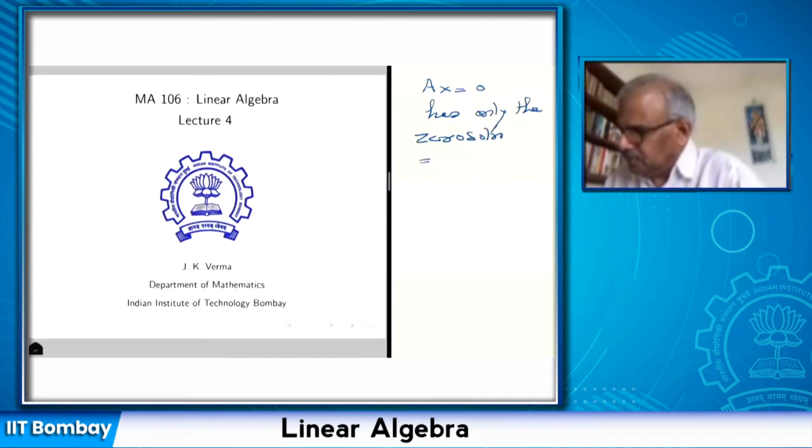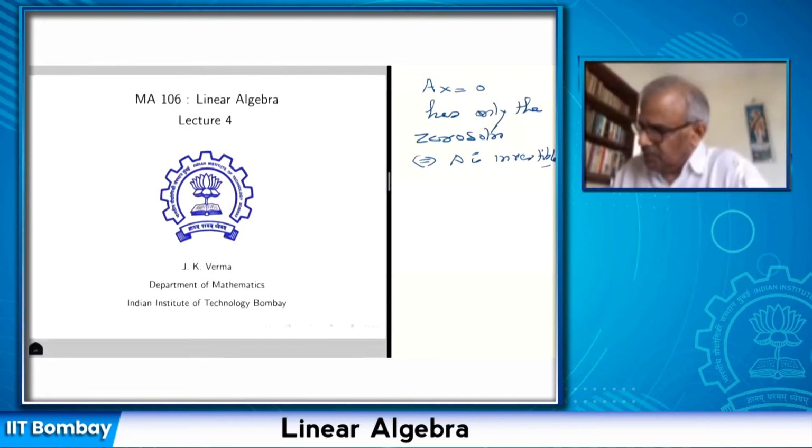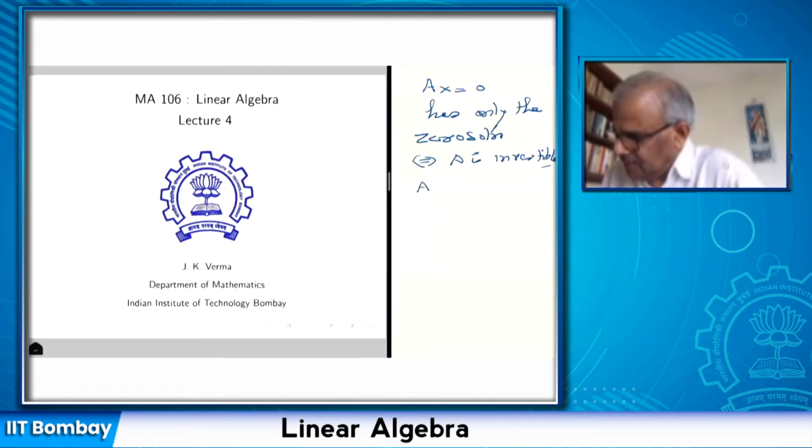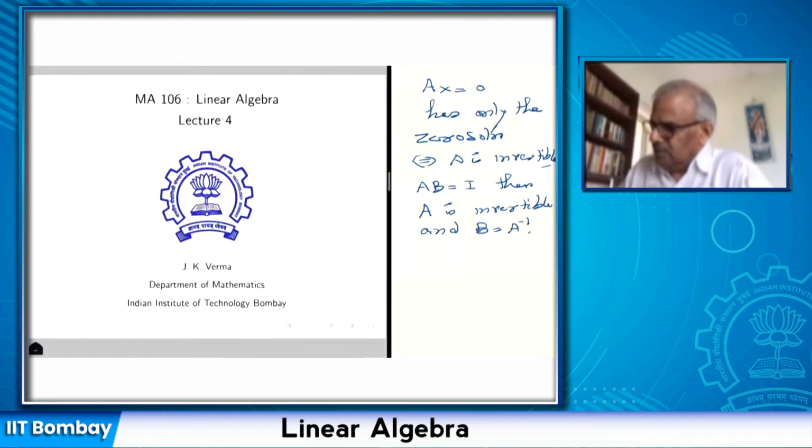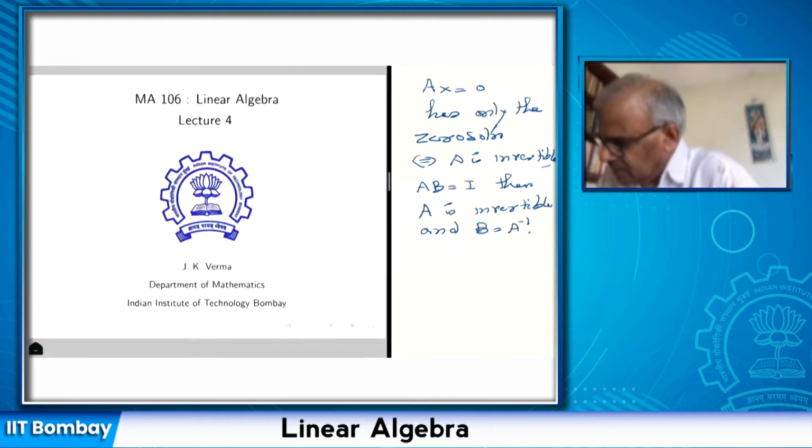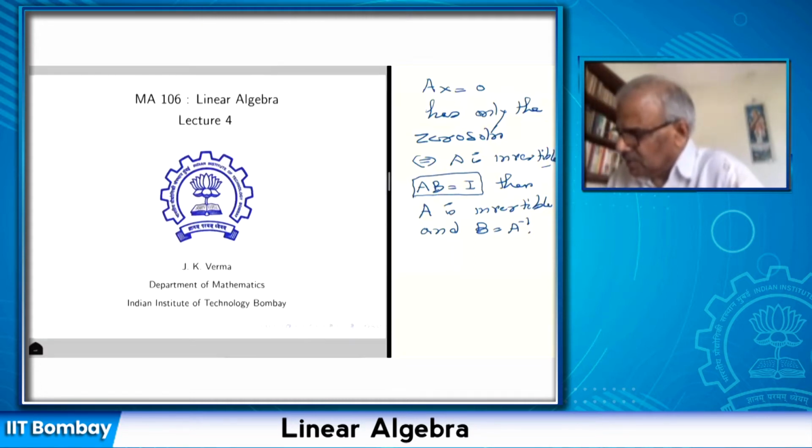And we also proved that if A times B is equal to identity, then A is invertible and B is the inverse of A. So we only need to check one condition, that A times B is identity, and the other condition, B times A equal to identity, will be automatically satisfied.